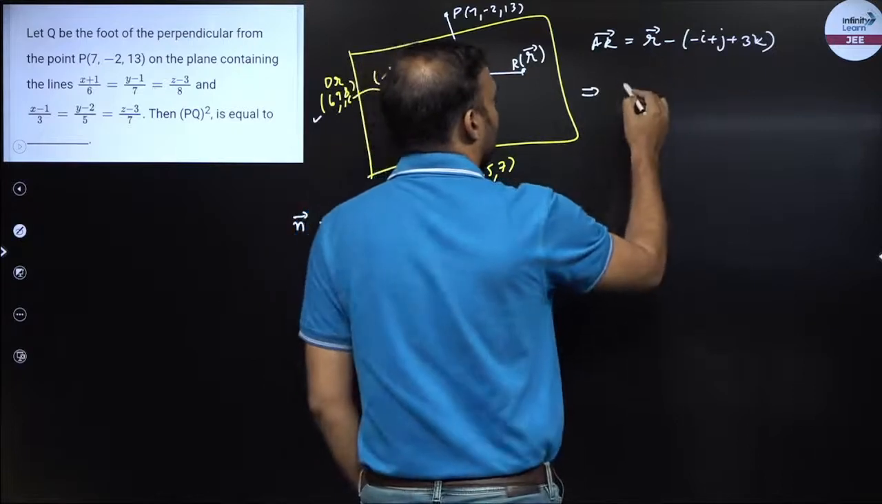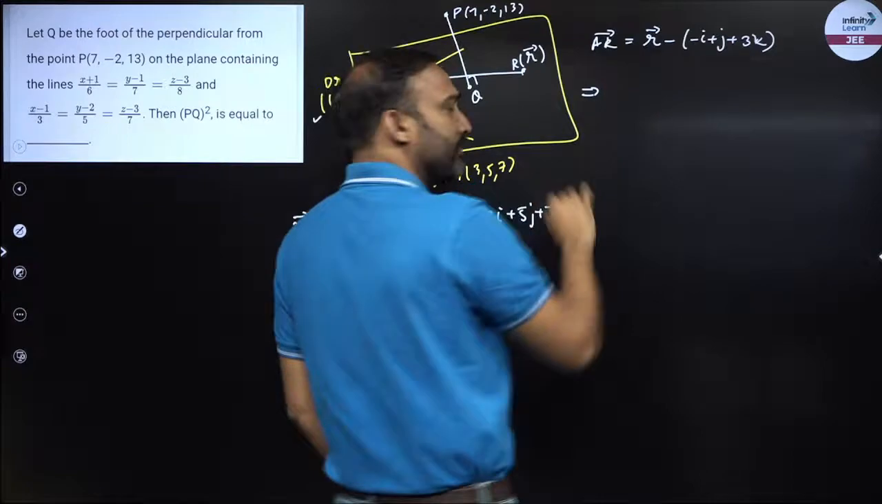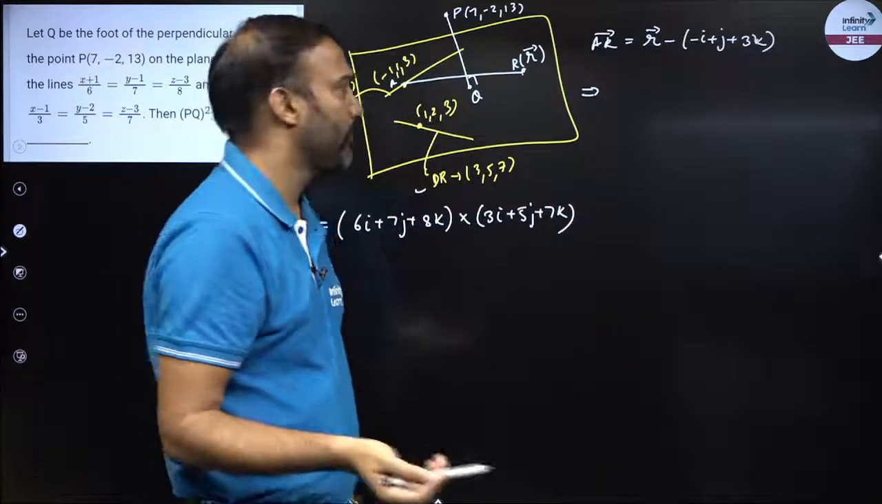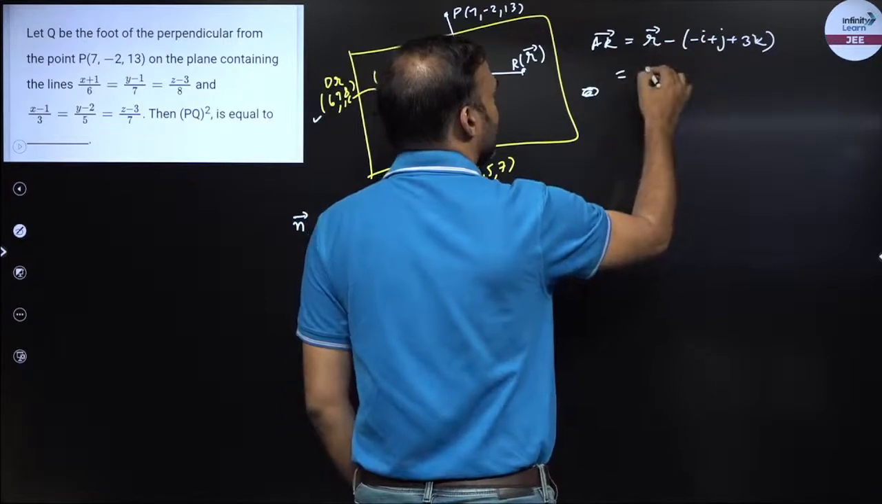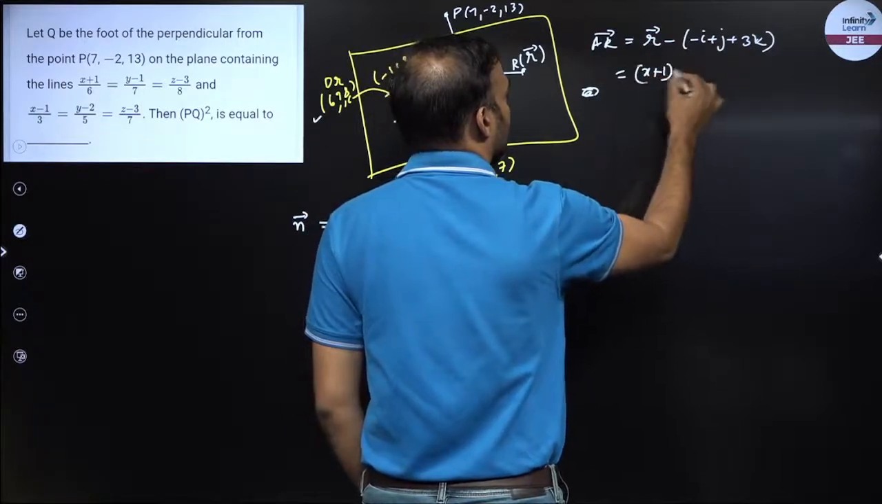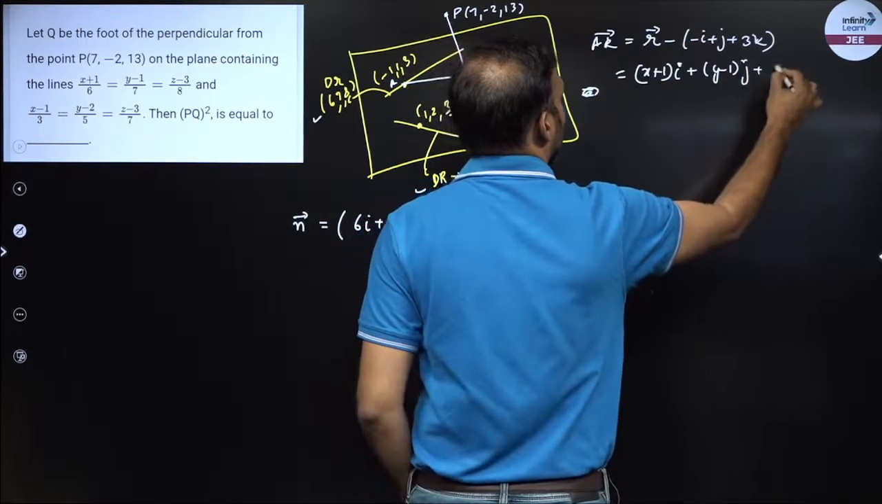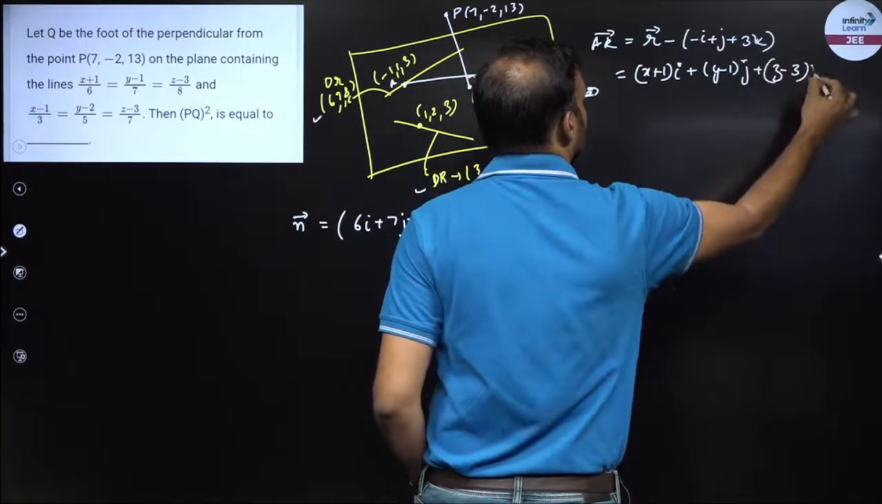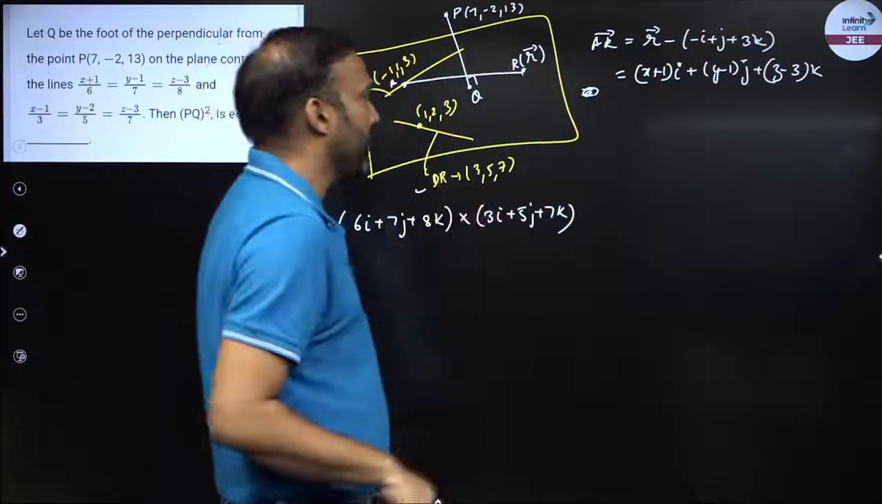Right? So I'll find out the vectors first and then take the dot product. So I'll find this vector. R is xi plus yj plus zk, so it's x plus 1 i plus y minus 1 j plus z minus 3 k. I have replaced the R vector by xi plus yj plus zk, so I got the vector in the plane.